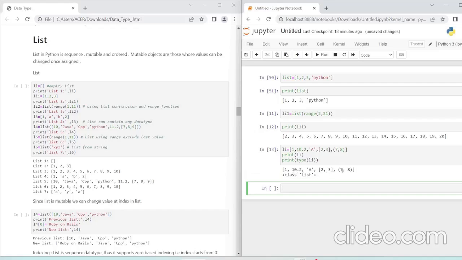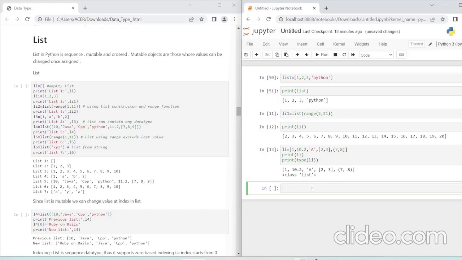Okay, so this is the list, and this is the class, that type of list. The one thing is that even if it's accepting other values, like all the data types, it's still retaining them. For this list, the element at this index is an integer, this is a float, this is a string, this is a list, and this is a tuple.